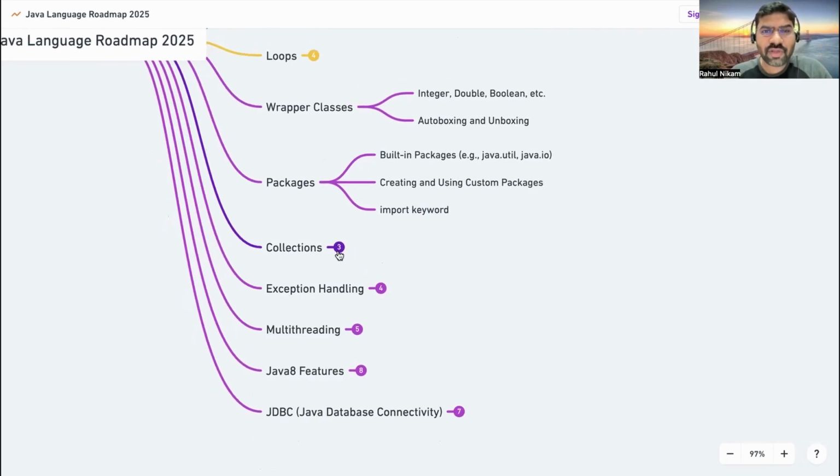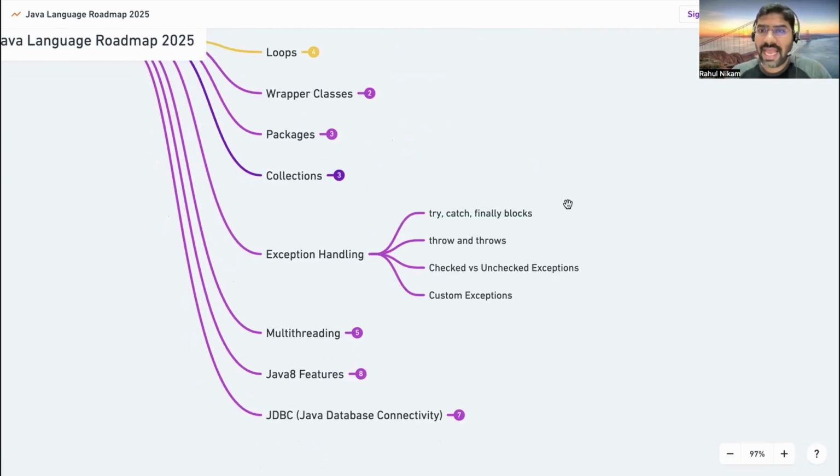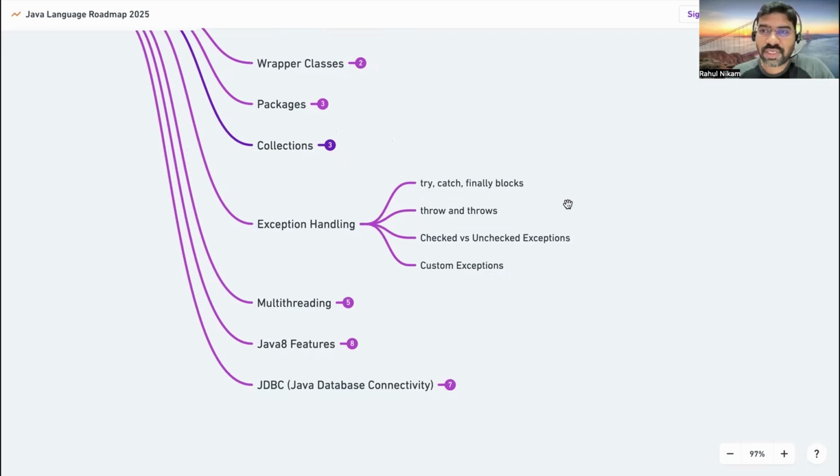After that, when running any program, there is a big possibility that an exception will occur. So you need to take care of errors and exceptions. For that, exception handling is one of the important topics. Learn what a try, catch, and finally block is, and how you throw your custom exception in Java.